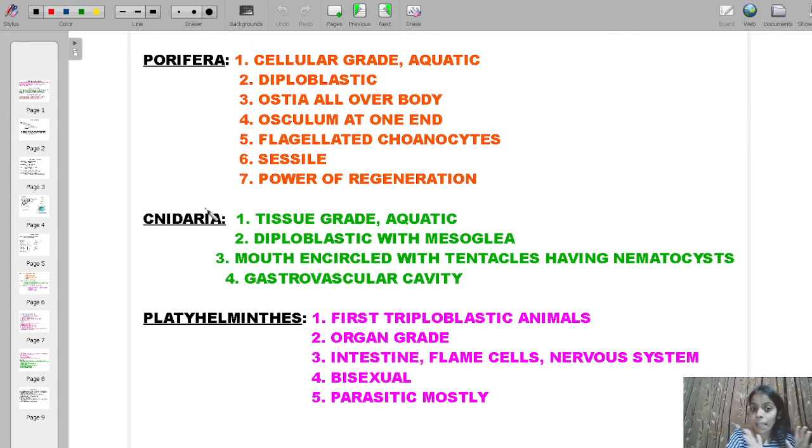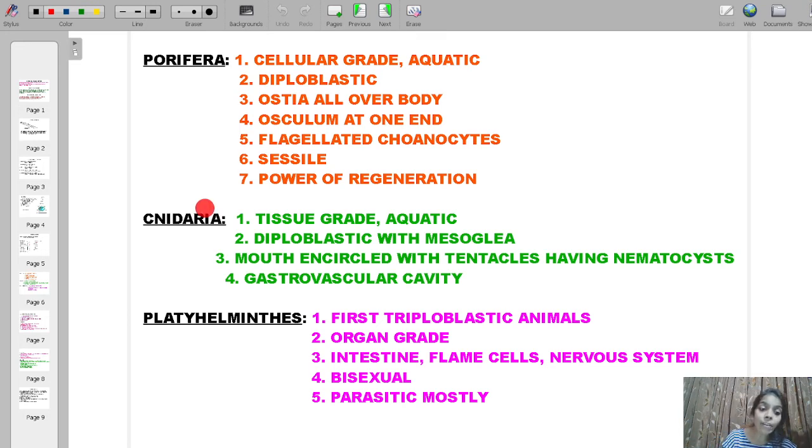Cnidaria has been placed in one phylum, Ctenophora in another phylum. So coelenterates means Cnidarians and Ctenophorans, but phylum Coelenterata is no longer in use. We say phylum Cnidaria and phylum Ctenophora.